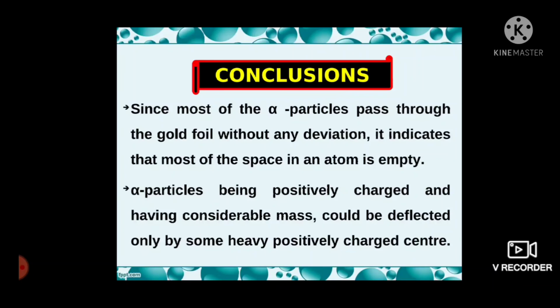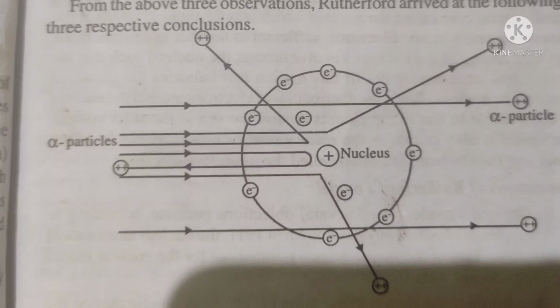From the above three observations, Rutherford arrived at the following three respective conclusions. Since most of the alpha particles passed through the gold foil without any deviation, it indicates that most of the space in an atom is empty.